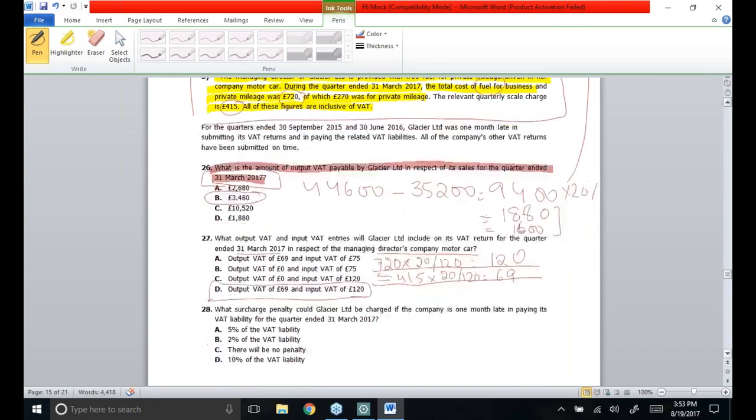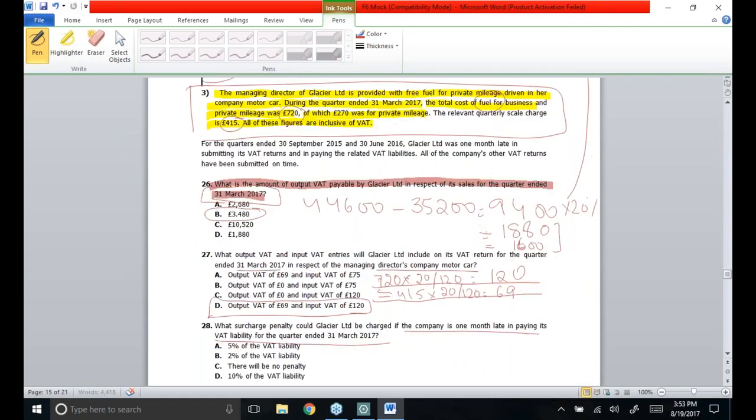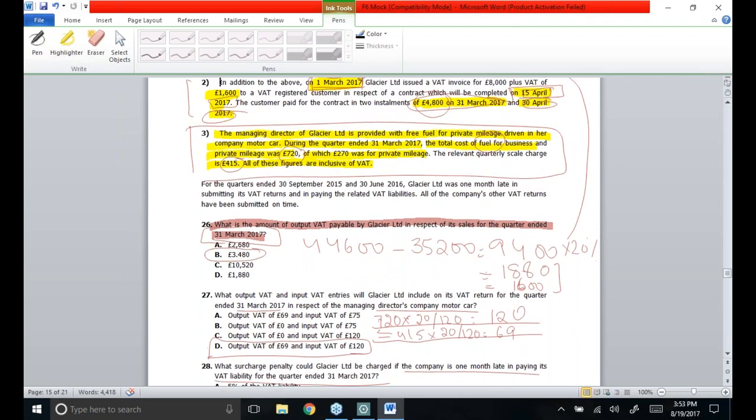Second last MCQ of this scenario. What surcharge penalty could Glacier Limited be charged if the company is 1 month late in paying its VAT liability for the quarter ended 31st March 2017? For that purpose, I'll be reading the last passage of this case. For the quarter ended 30th September 2015 and 30th June 2016, Glacier Limited was 1 month late in submitting its VAT return and paying the related VAT liabilities.